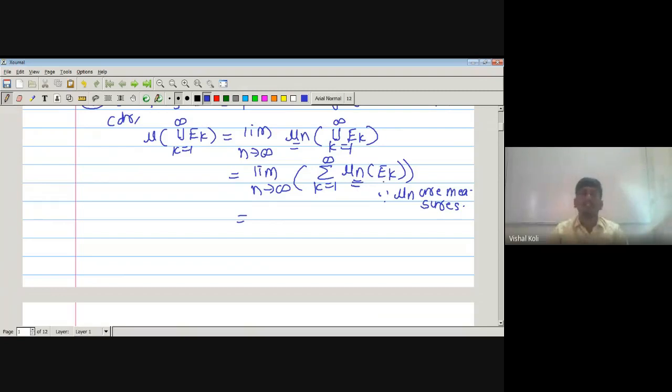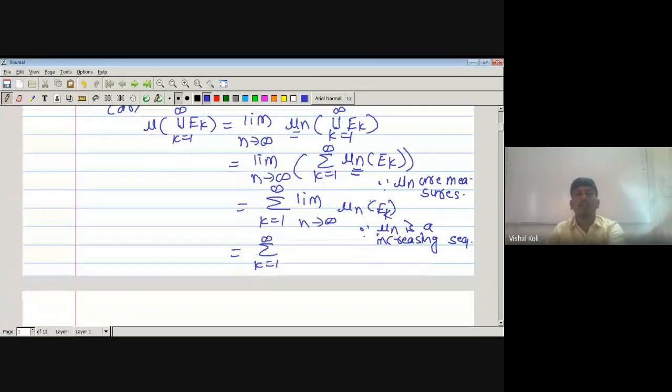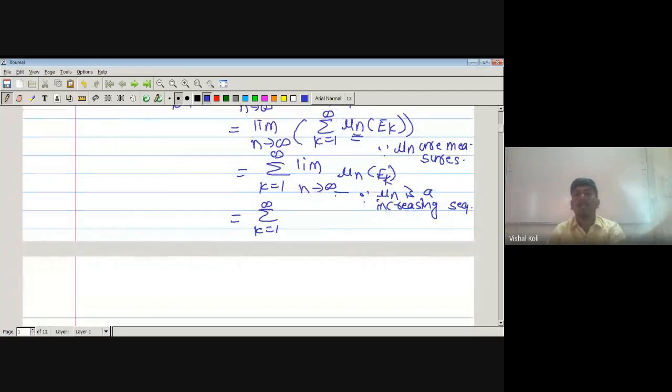So this can be written as summation k running from 1 to infinity limit n tending to infinity mu n of Ek, and this is possible since mu n is an increasing sequence. Then by the definition of star, what is its value?